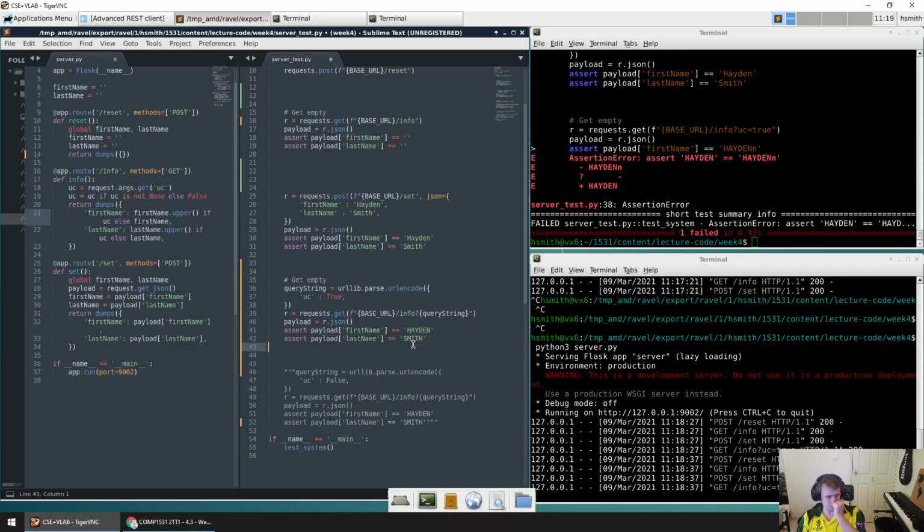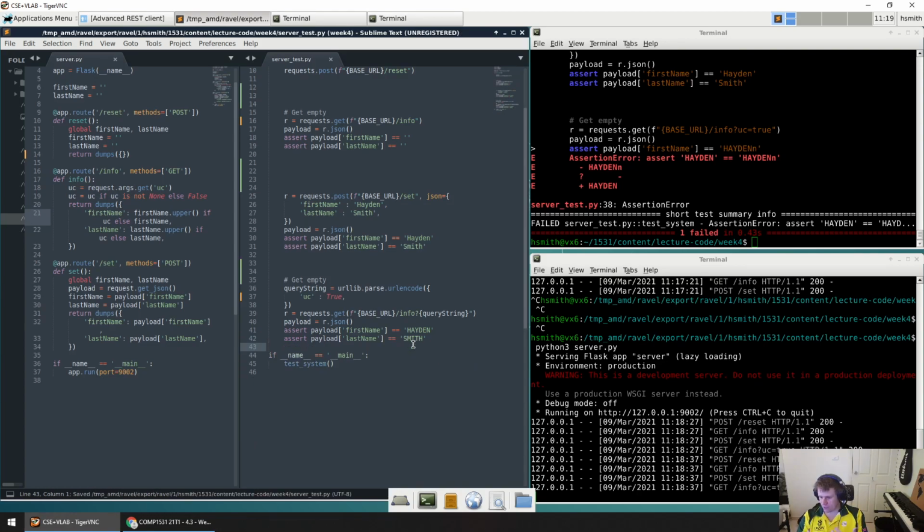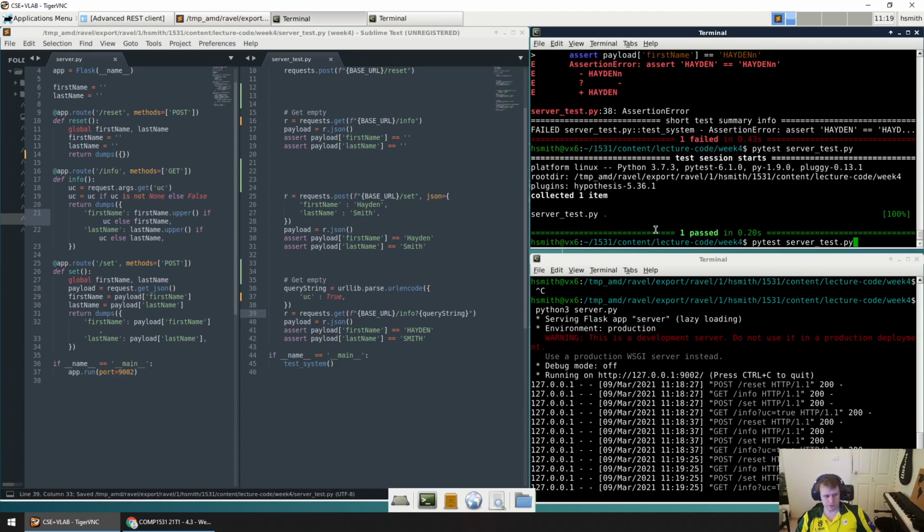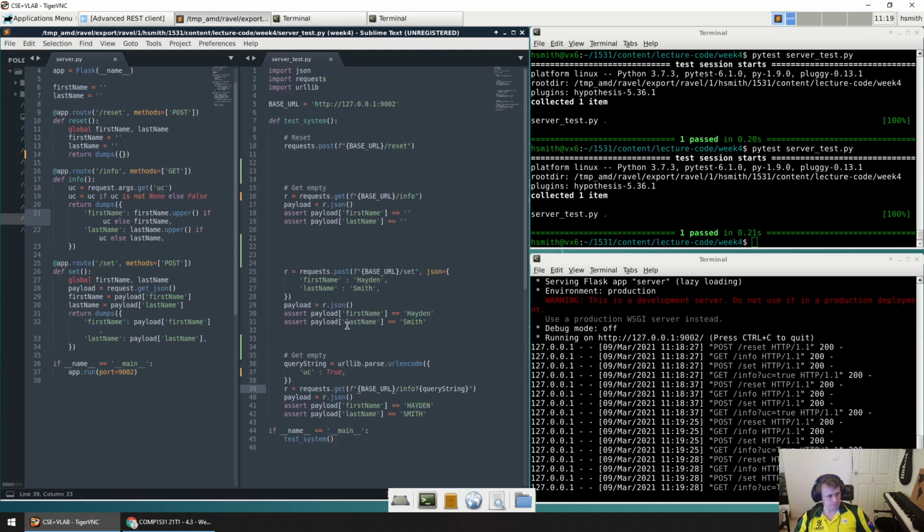This is a really helpful programming pattern, because if you have 3 or 4 get variables, you can do it in a dictionary format and then just pass it in through the URL. I would strongly recommend you do something like that. When I run this again, it works. So we've written some tests for it. Sweet. Testing with the request library in Python is super straightforward.